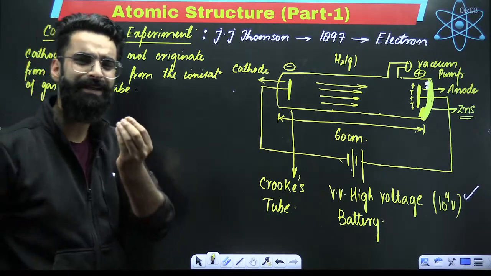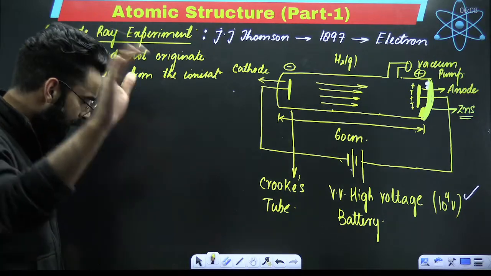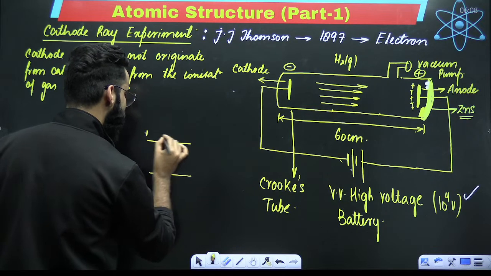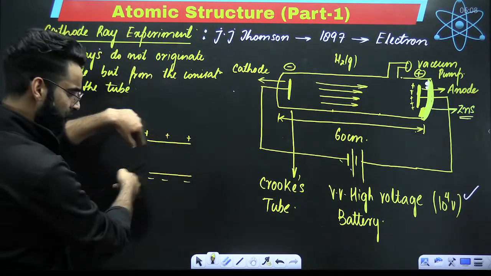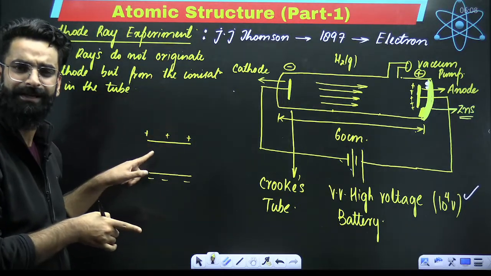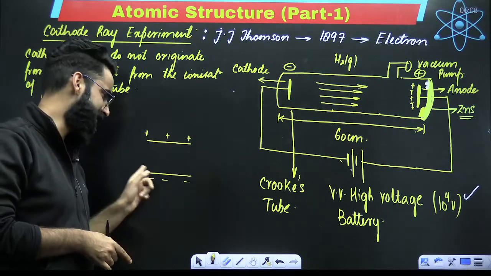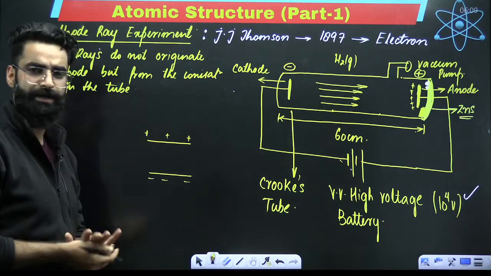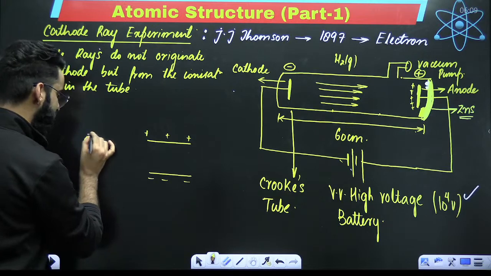For that purpose, let me teach you a bit of physics, which I'm sure you must know. My dear students, imagine that this is the positively charged plate and this is the negatively charged plate. Imagine these are two plates connected to an external battery. This plate is connected with the positive terminal and this plate with the negative terminal. That is why this got positive and this got negative. Now, for example, this is an electron carrying the negative charge.